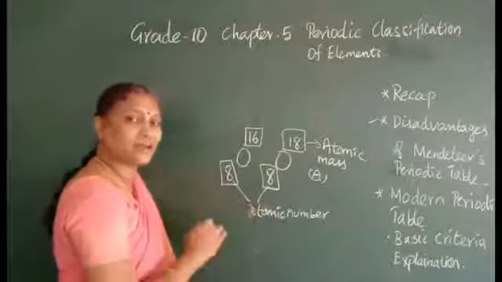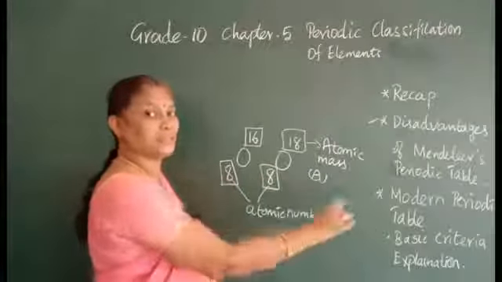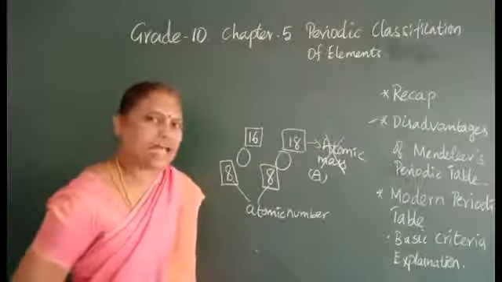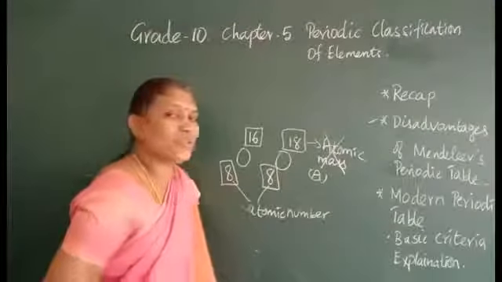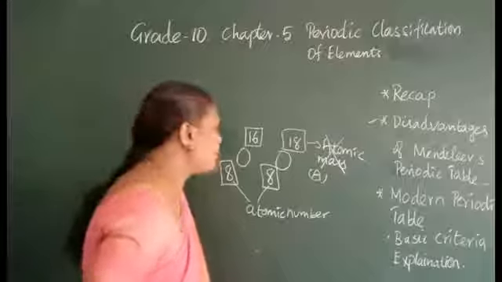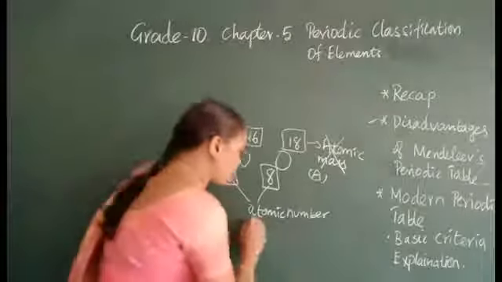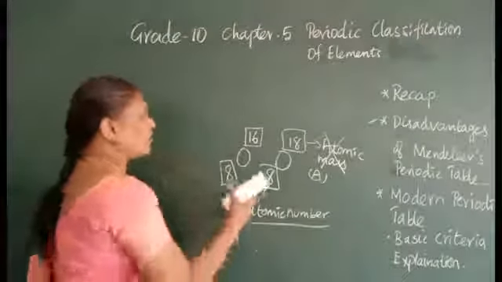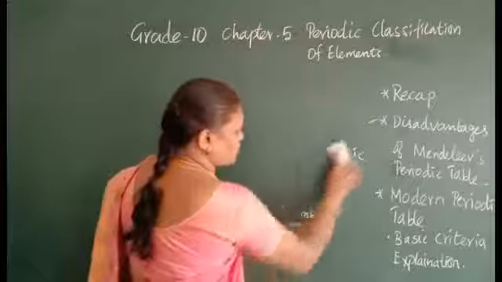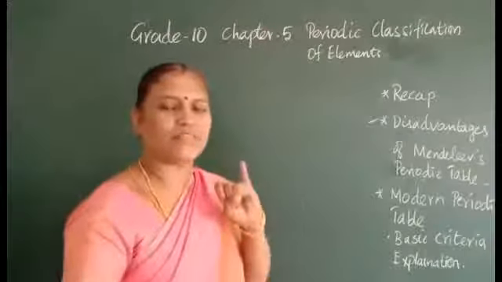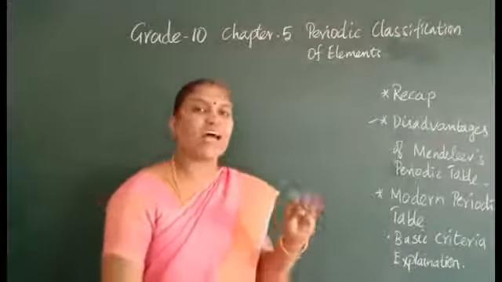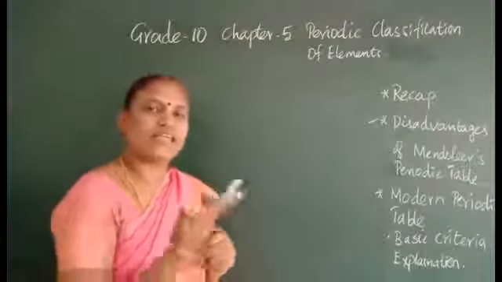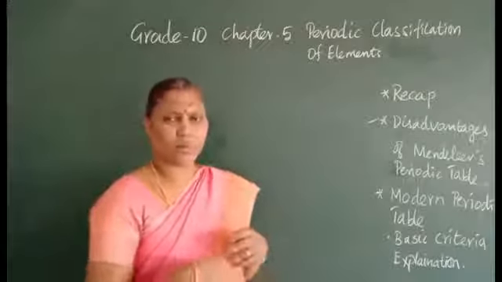So he arranged the elements based on the atomic number, not the atomic mass. So the isotope problem is also satisfied. So he has overcome the second limitation of Mendeleev by choosing atomic number as his basic criteria. So now the second limitation was also overcome. He has given the position of hydrogen and he has chosen atomic number for arranging the elements.